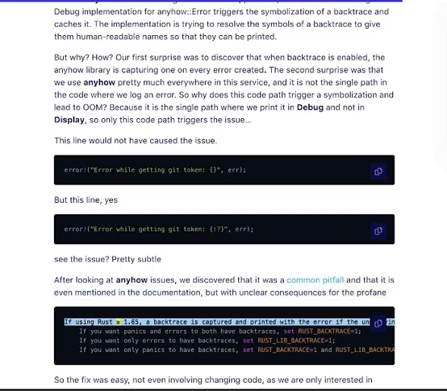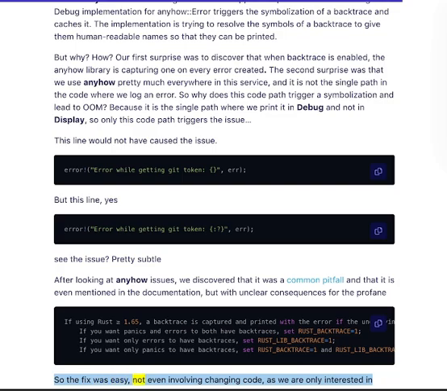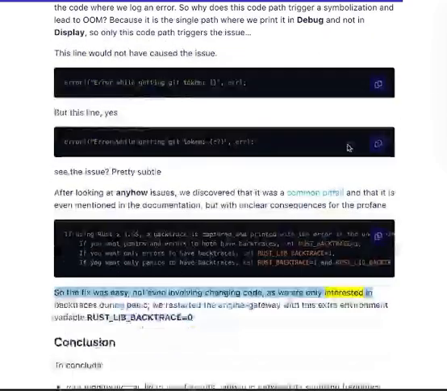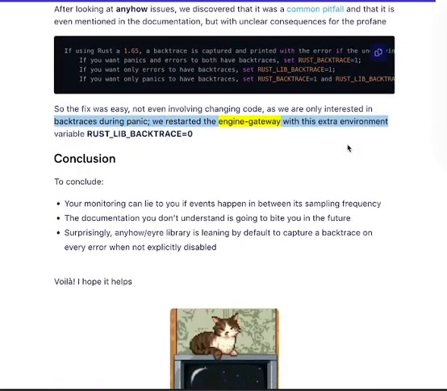If using Rust greater than or equal to 1.77, the fix was easy, not even involving changing code. As we are only interested in backtraces during panic, we restarted the Engine Gateway with this extra environment variable, RUST_LIB_BACKTRACE equal to 0. Harsh conclusion.